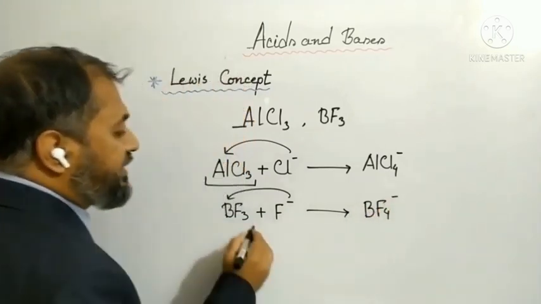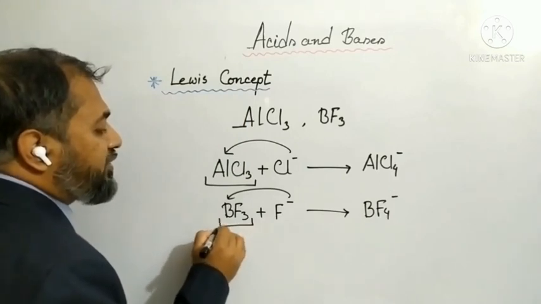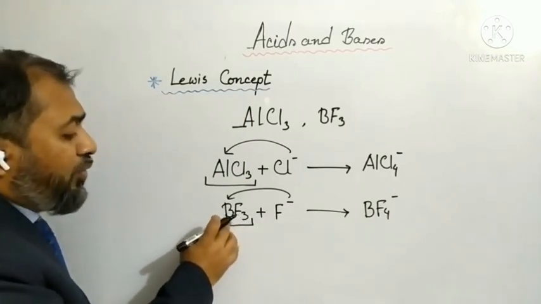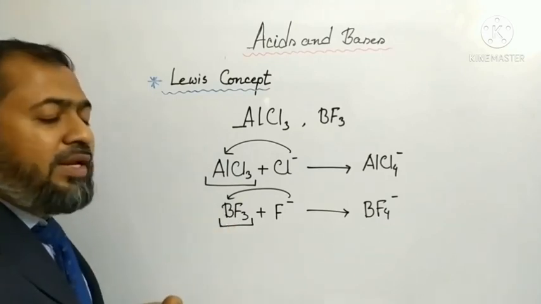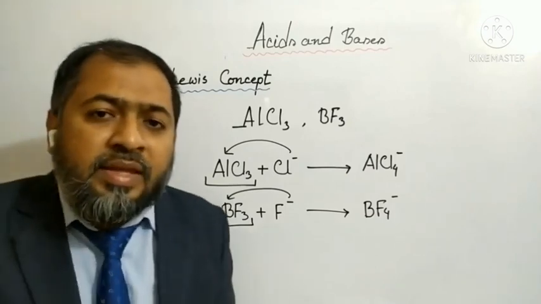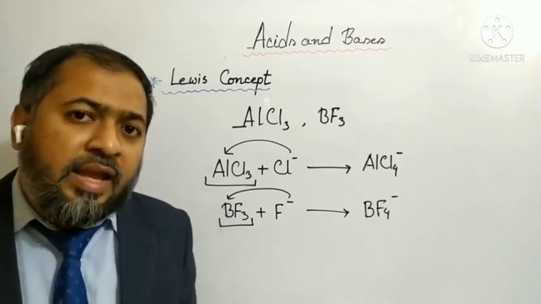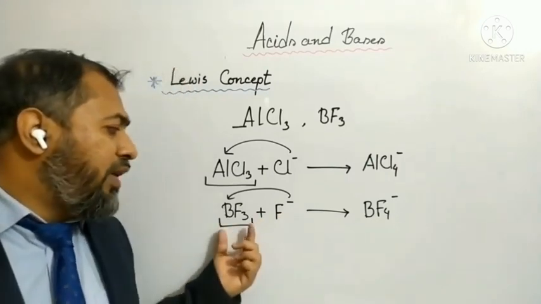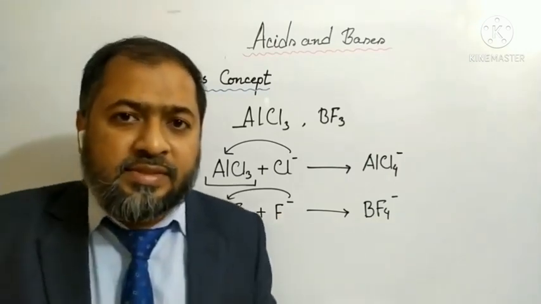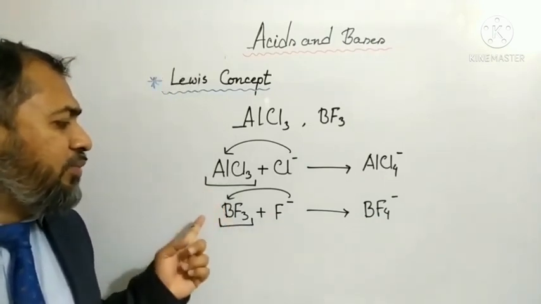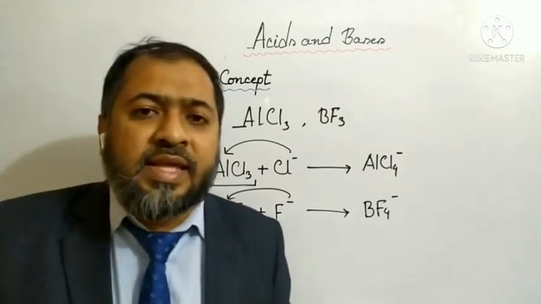In this case, the central atom of boron trifluoride is boron, and boron atom has incomplete octet which can receive a pair of electrons and form a coordinate bond and create boron tetrafluoride. Therefore, boron trifluoride is a Lewis acid. So in this way, aluminum chloride and boron trifluoride are Lewis acids.